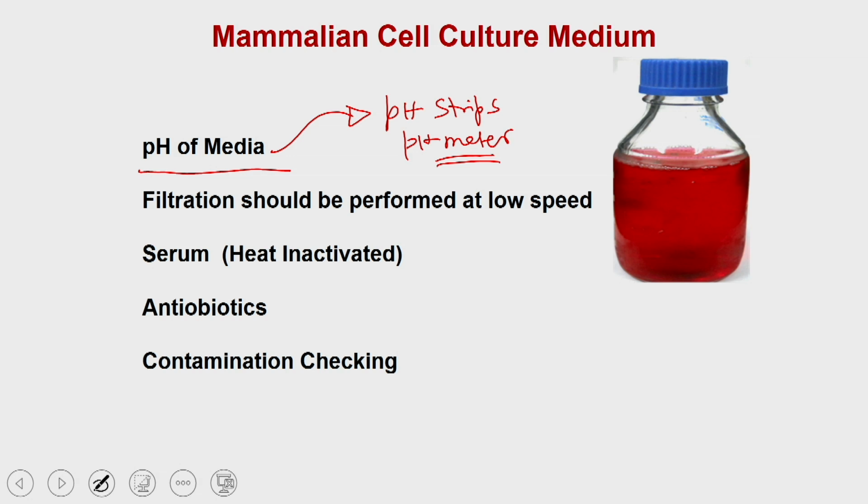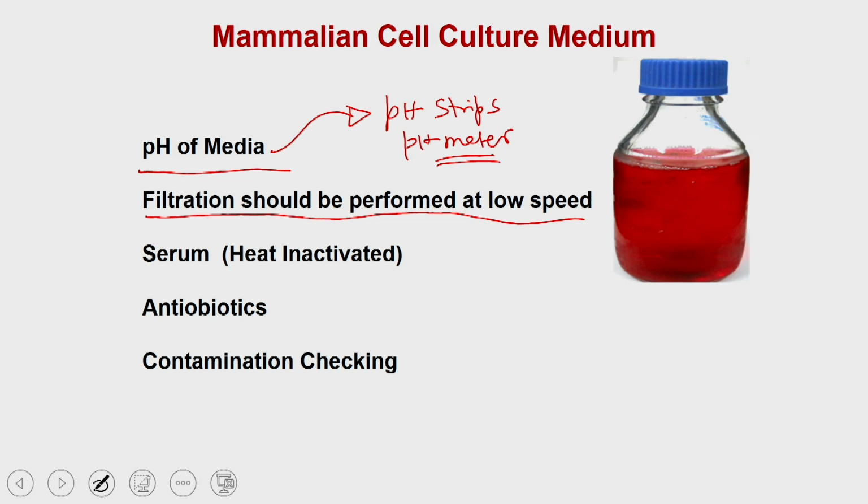Then you also have to do the filtration, as you might have seen that he was filtering the media with the help of a filtration system where he is using the vacuum pump. The filtration should be performed at a very low speed. And why is it important?